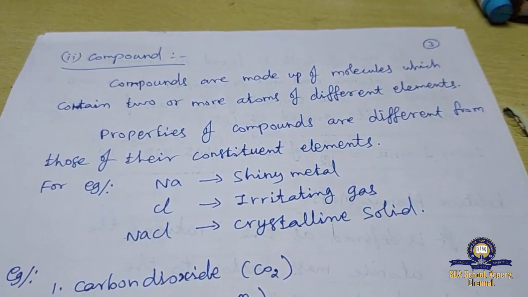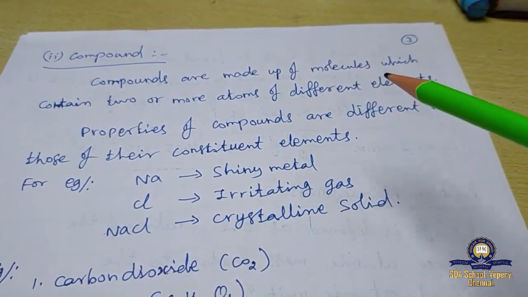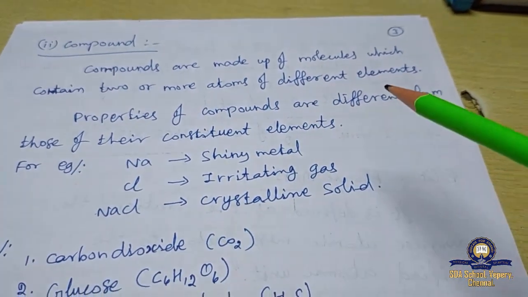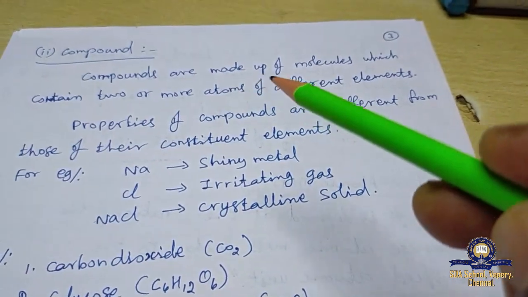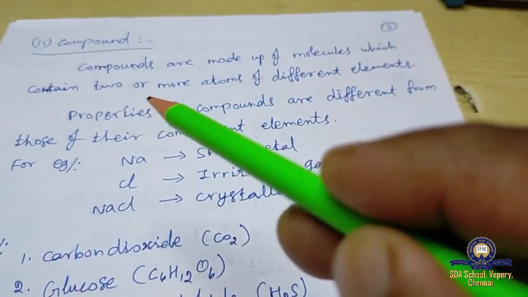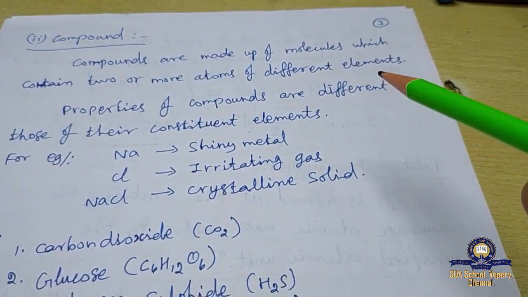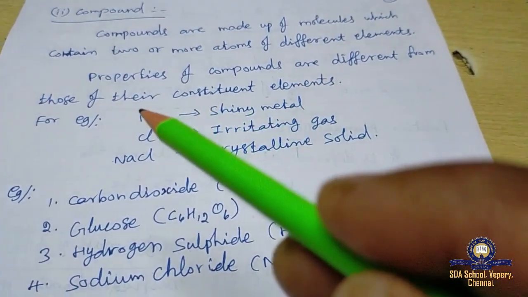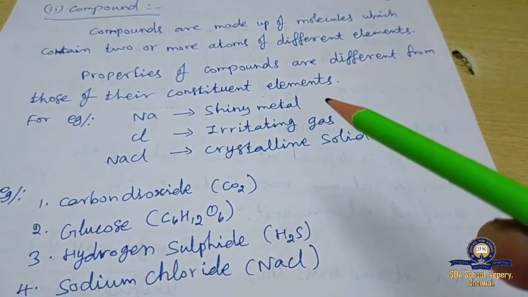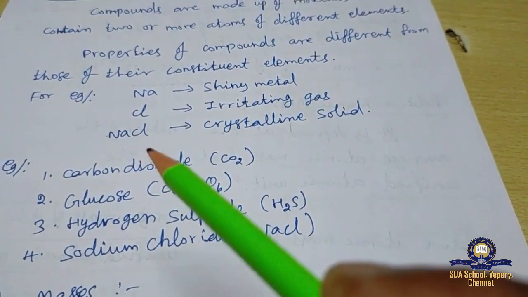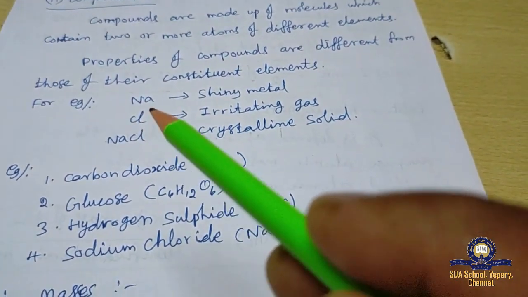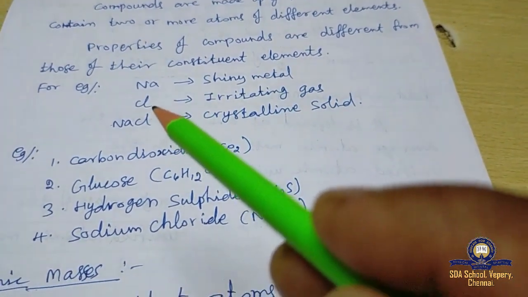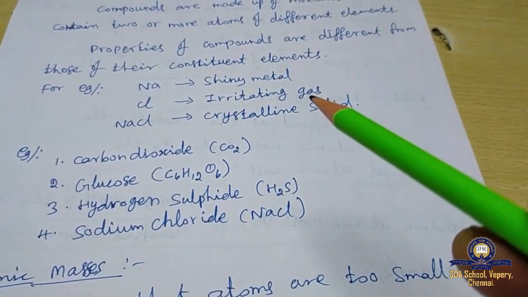Next one, compound. Compounds are made up of molecules which contain two or more atoms of different elements. Properties of compounds are different from those of their constituent elements. Example: formation of sodium chloride from sodium and chlorine elements. Sodium element, shiny metal. Chlorine element, irritating gas.